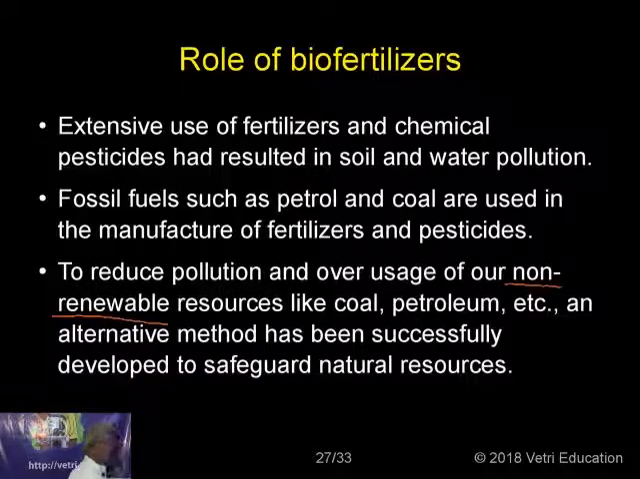You cannot recycle it. It's coal. Used means used. Petroleum, used means it cannot be brought back. These are non-renewable sources. An alternate method has been successfully developed to safeguard these natural resources.